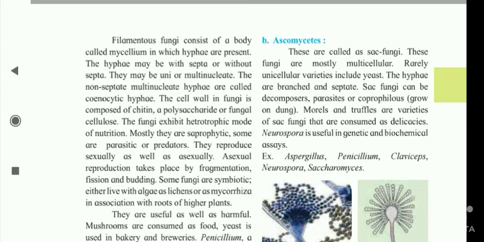The fungi exhibit a heterotrophic mode of nutrition. Mostly they are saprophytic. Some are parasitic or predators. They reproduce sexually as well as asexually.